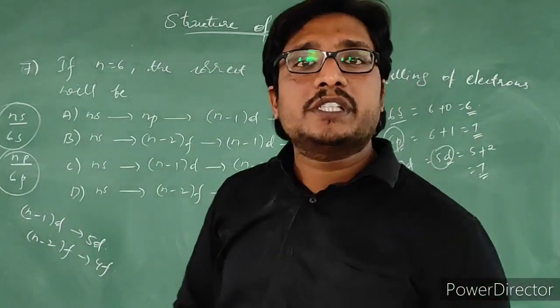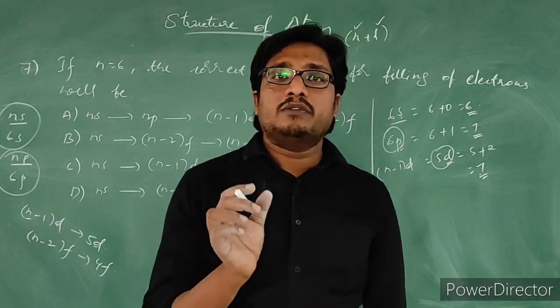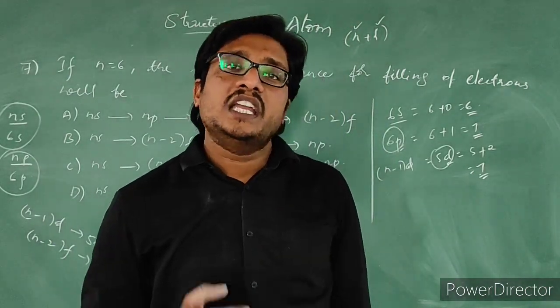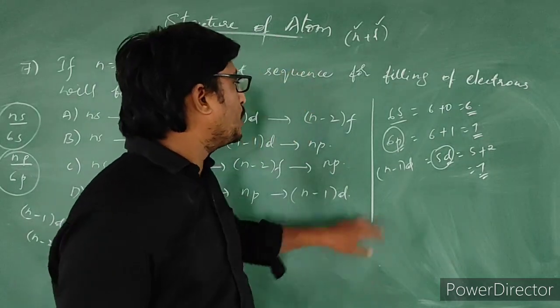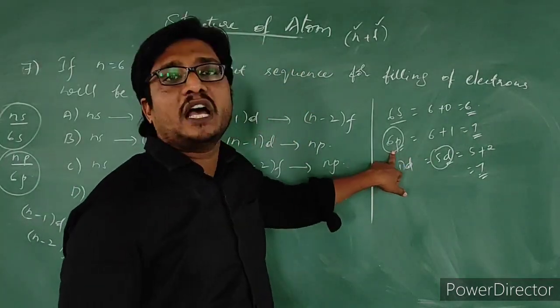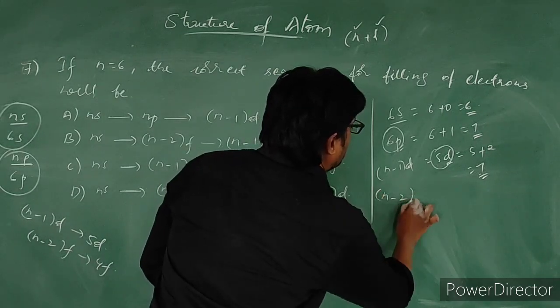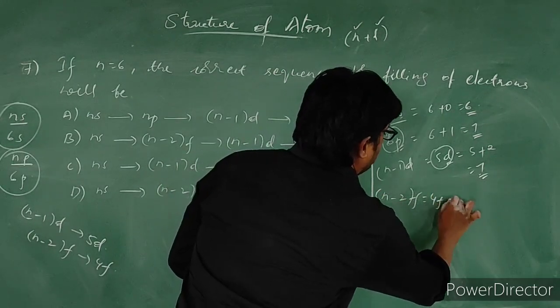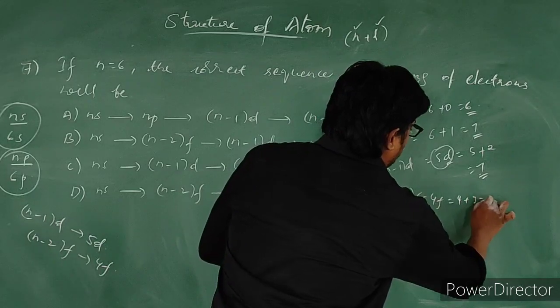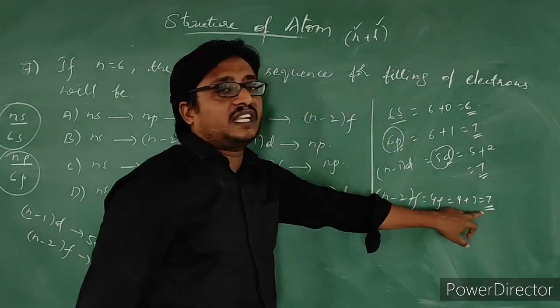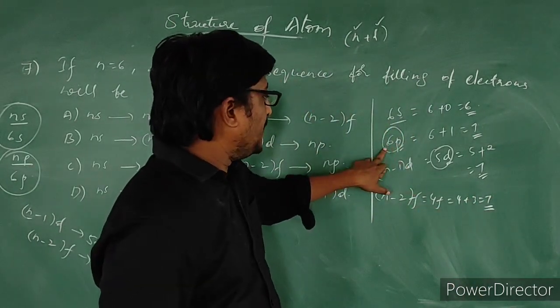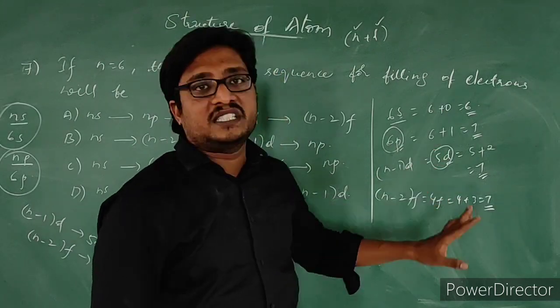It depends on the principal quantum number. The orbital which has more principal quantum number will have more energy. Among 6p and 5d, 6p will have more energy. In the same way, (n minus 2)f is 4f, which is 4 plus 3, which is 7. Here also we are getting the same value. So 6p, 5d, 4f, we are getting the same values.